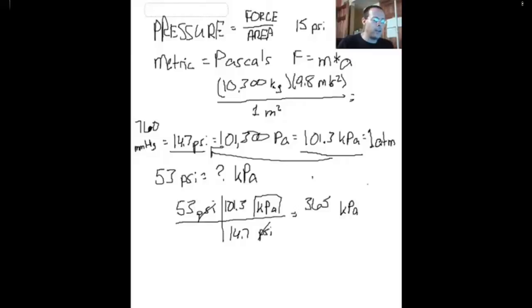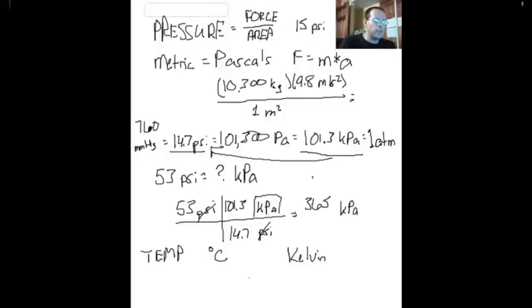The other thing we need to learn is temperature. And temperature, typically in science, is measured in degrees Celsius. But in our gas unit, we're going to be introduced to the Kelvin unit. So degrees Celsius, but you need to know what kelvins are.